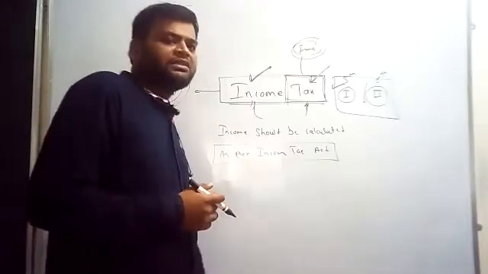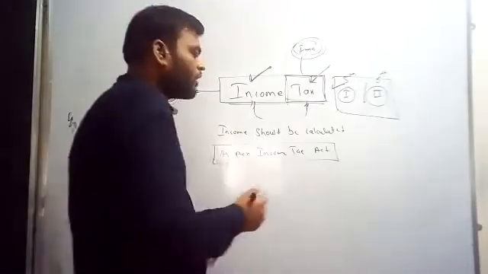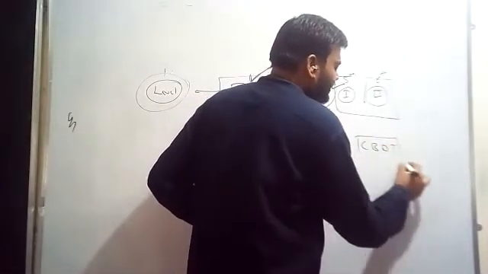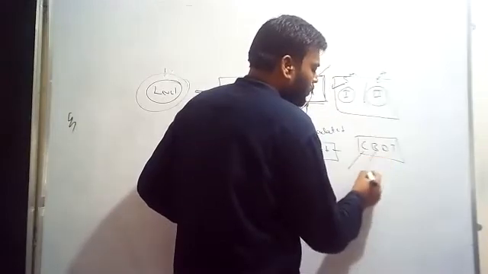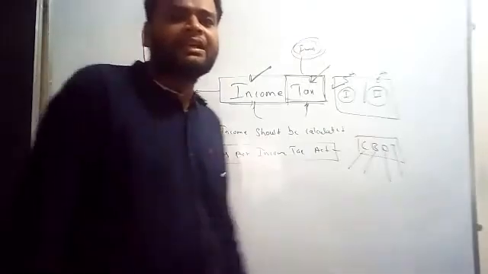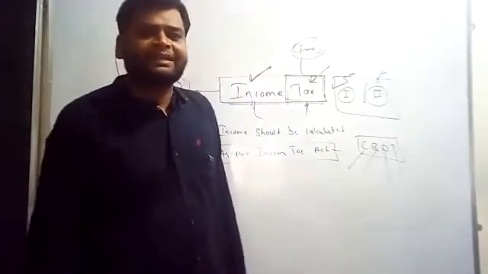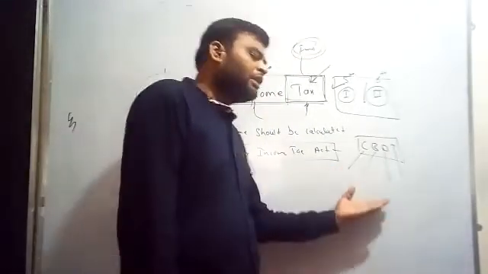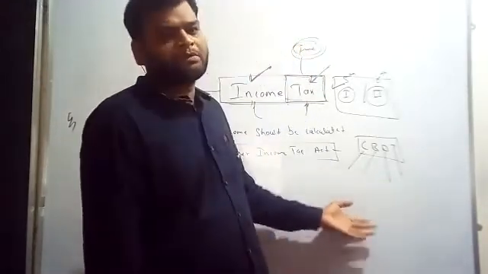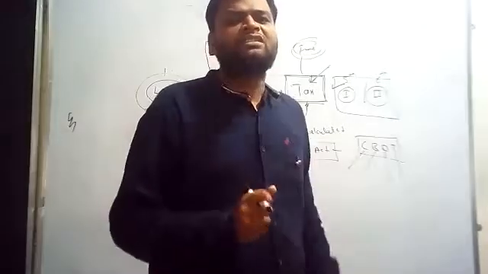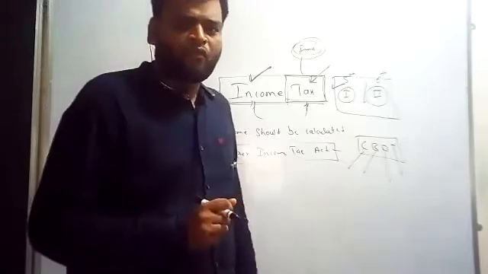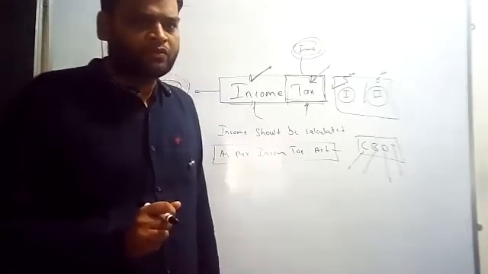One more body is there, CBDT, the Central Board for Direct Taxes. The Central Board for Direct Taxes and the Income Tax Department are going to execute the legislation, that is, the Income Tax Act 1961. I hope all of you understood this.